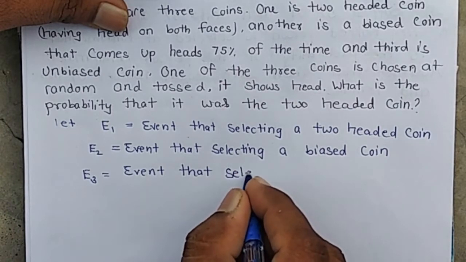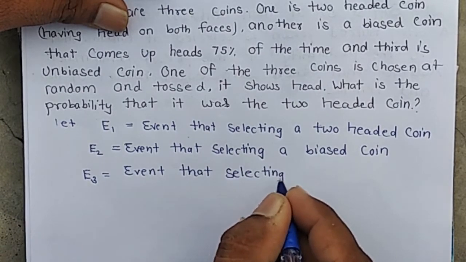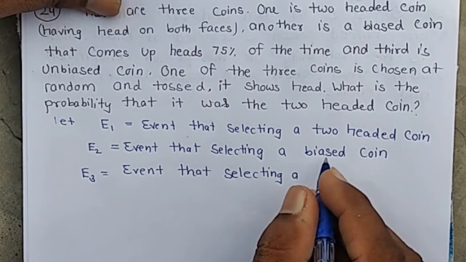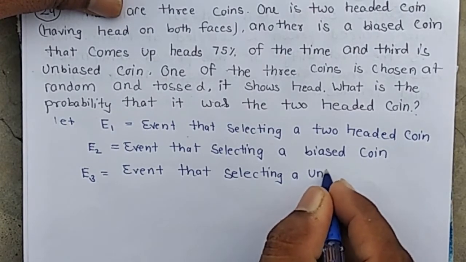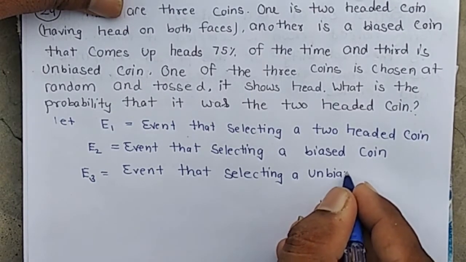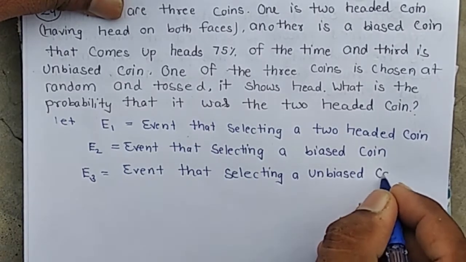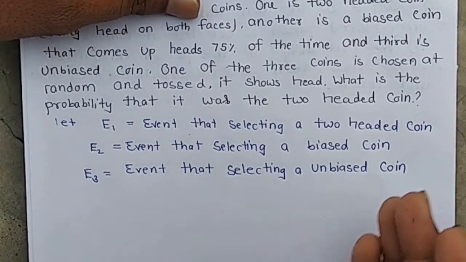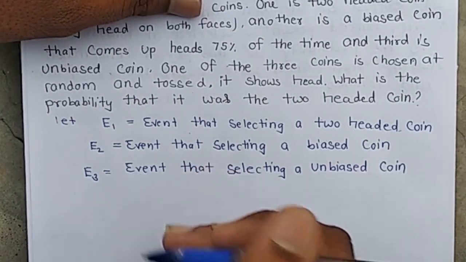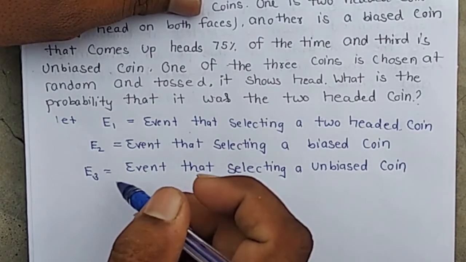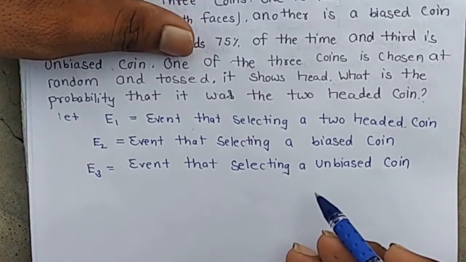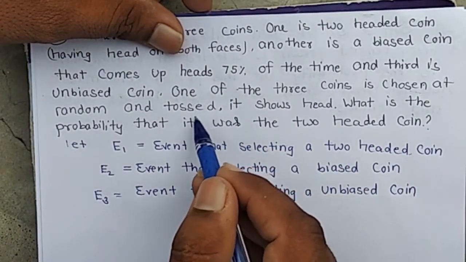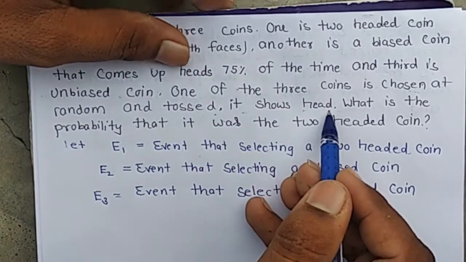Meaning E1 is the event that a two-headed coin is selected, E2 the event that a biased coin is selected, and E3 the event that an unbiased coin is selected, and E is the event that the selected coin shows head.